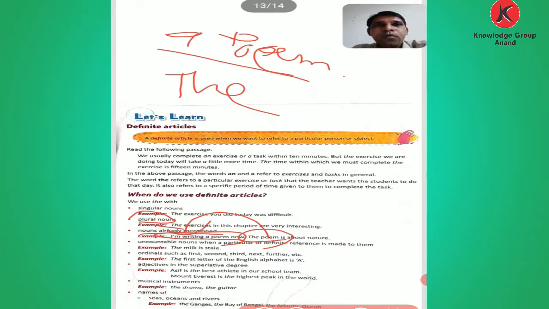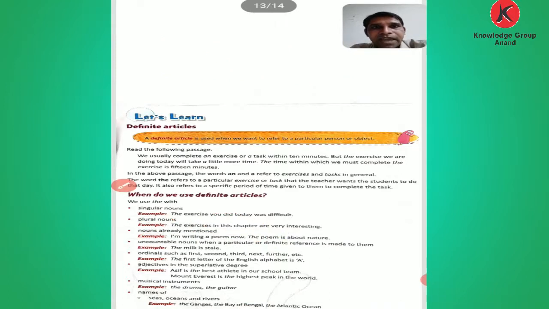That is why we put the in the second sentence. This is a river. In the second sentence, if I talk about that river, we put the before river. This is a river. The river is full of water.